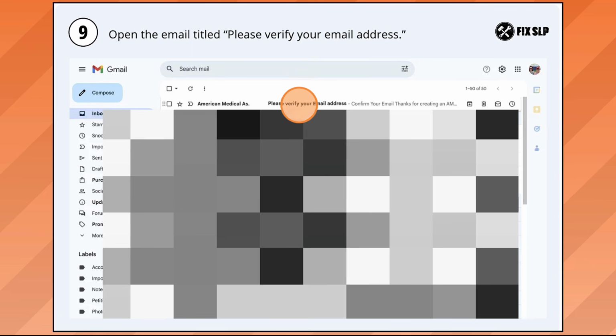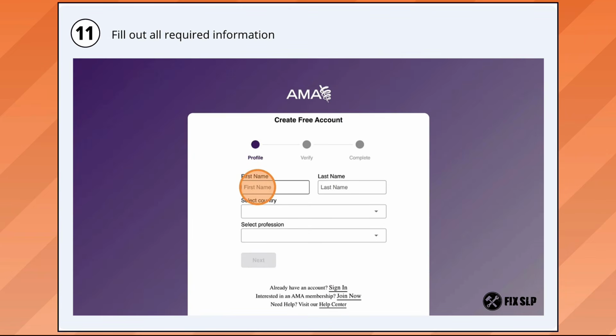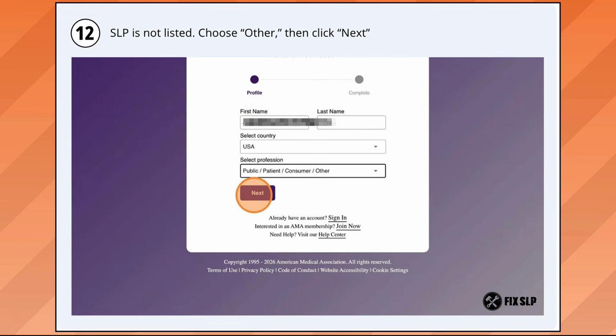Go to your inbox and choose the Please Verify Your Email Address email from the American Medical Association. Choose Confirm Your Email. And then go back to the AMA site to create your free account. You will fill in all of your information on this screen. We are aware that speech-language pathology is not listed in the Select Your Profession drop-down menu. We have requested that they add it, but we're not confident that they will or that they'll be able to. So for now, if it's not there, just choose Other and then click Next.